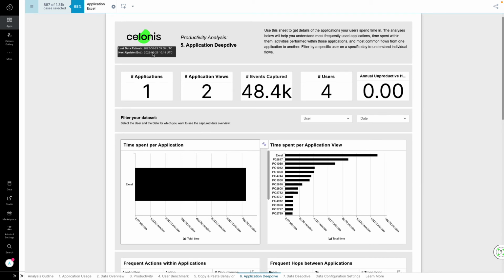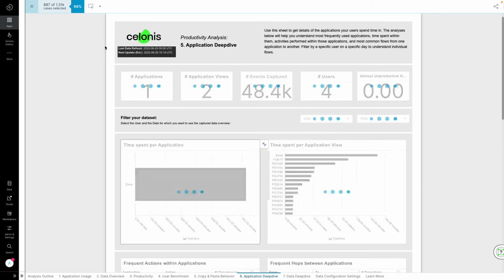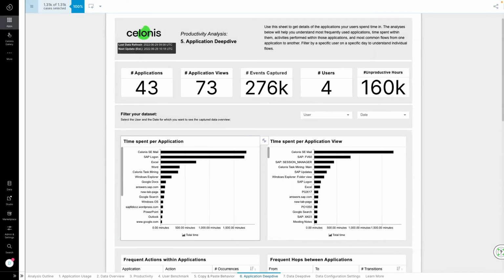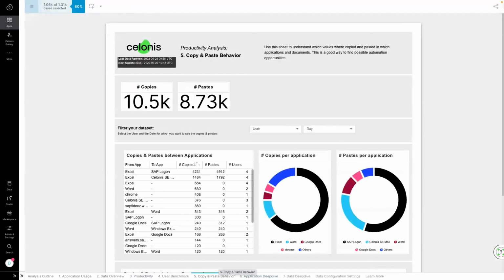David deduces that there could be a transfer of information between Excel and SAP. To verify this, he goes into the dedicated Copy and Paste Behavior Analysis tab. In this table showing the numbers of copy and paste between applications, we can see that copies and pastes from Excel to SAP are the most frequent. Furthermore, we can also see that the most copies come from Excel and the most pastes come from SAP.